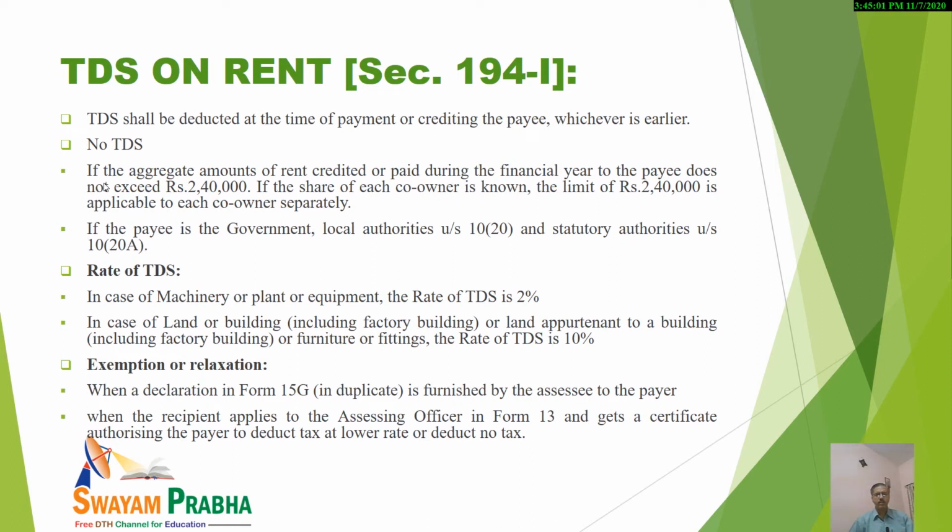And what is the rate? Kindly note that in case of rent on machinery, plant, equipment, the rate is 2%. And in case of land or building, including factory building or land appurtenant to the building, or furniture, fixtures, fittings, the rate is 10%. The rate is 10%. So it should be noted and kept in mind.